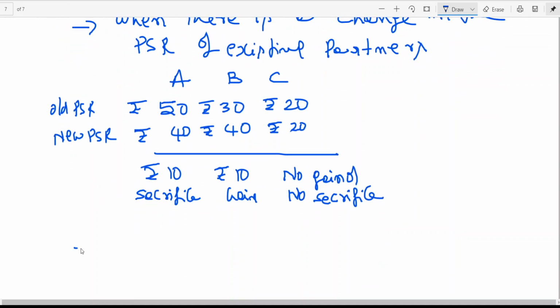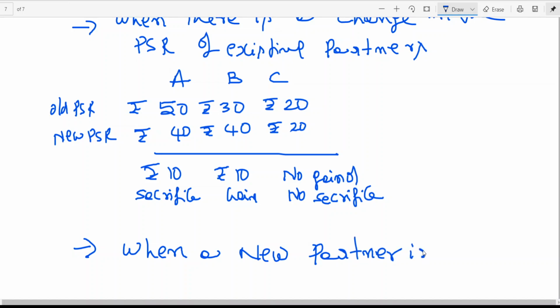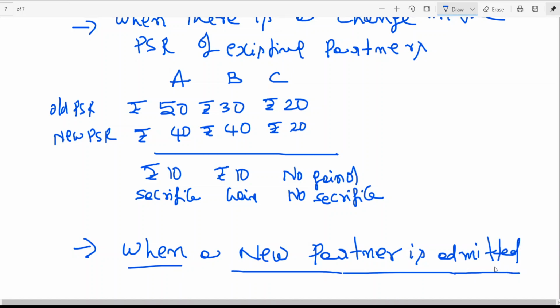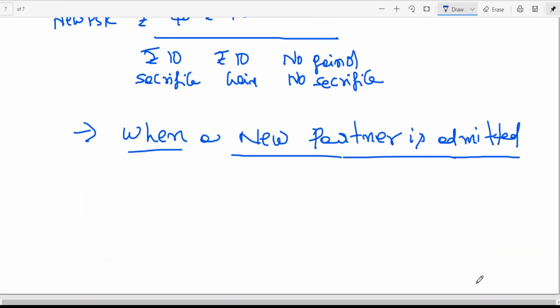Theoretically, you should understand. When a new partner is admitted, the old partners are going to forego some amount towards the new partner.